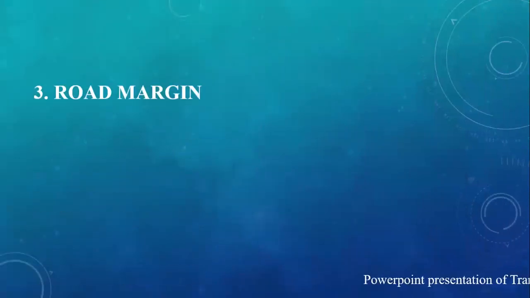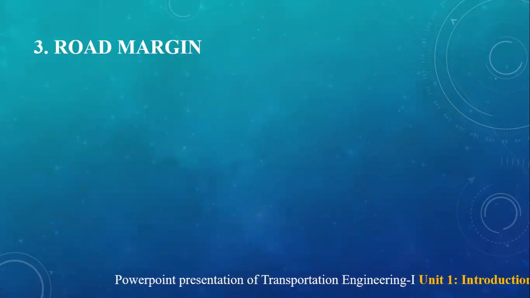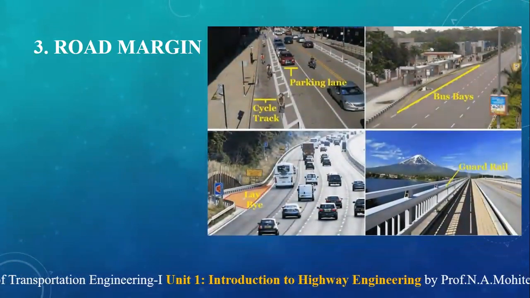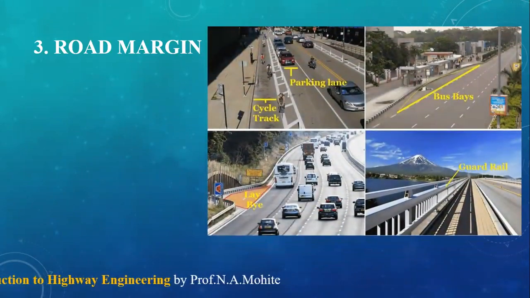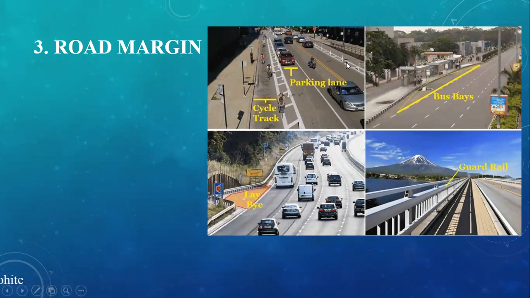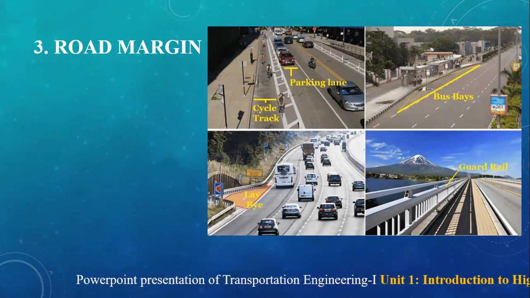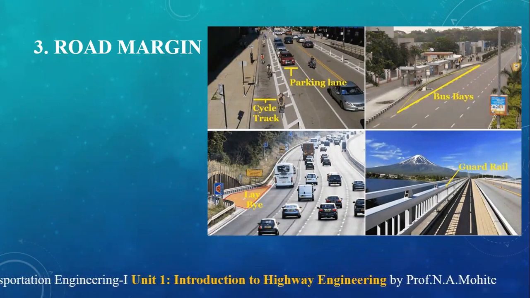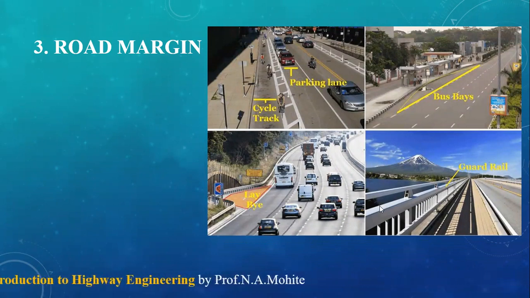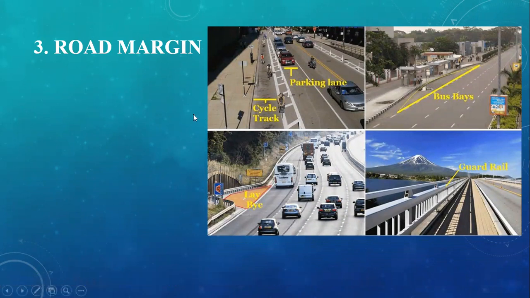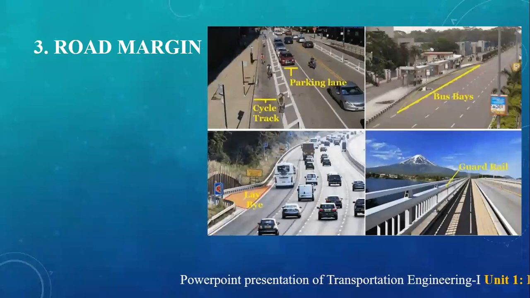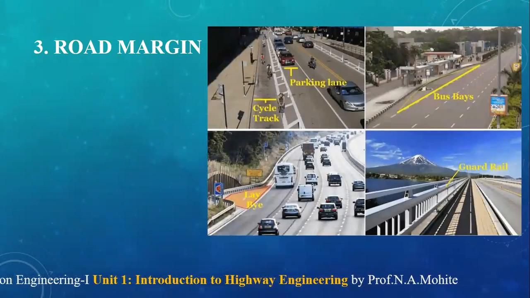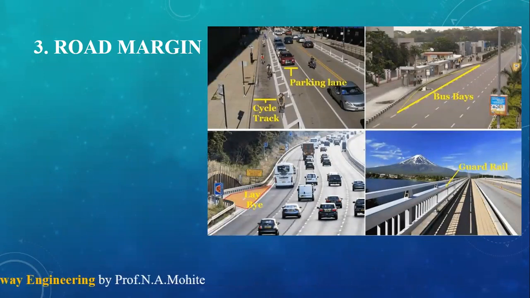Next one is nothing but the road margin. These are nothing but the portions of the land, the land width that is provided on either side of the roadway. These margins are correspondingly used for parking lane, frontage road, driveway, footpath, side drains, and side slopes.